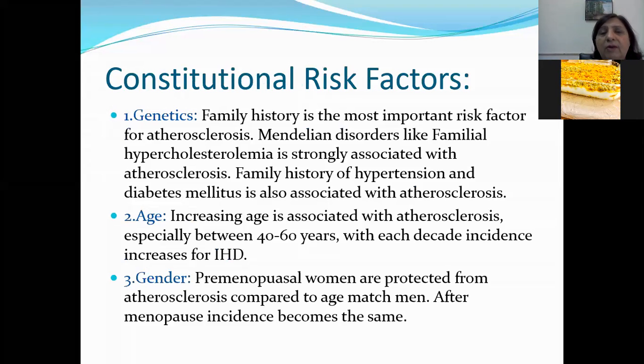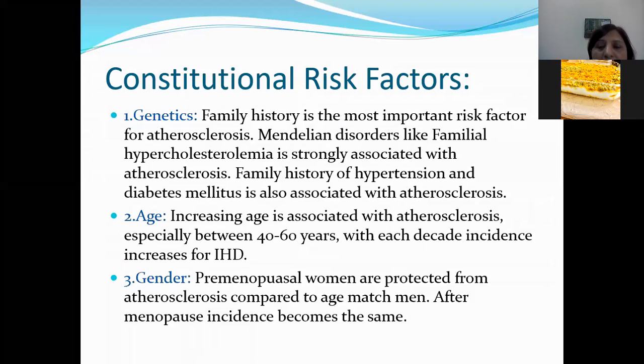So in genetics, family history is the most important risk factor for atherosclerosis. Mendelian disorders like familial hypercholesterolemia are strongly associated with atherosclerosis. Family history of hypertension and diabetes mellitus is also associated with atherosclerosis. Okay, so family history is the most important risk factor for atherosclerosis.